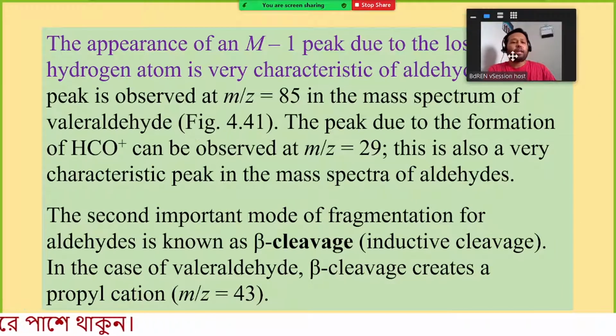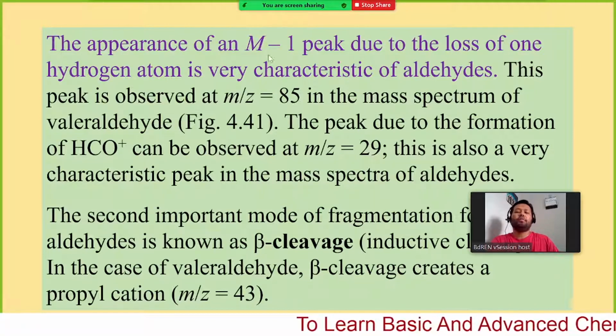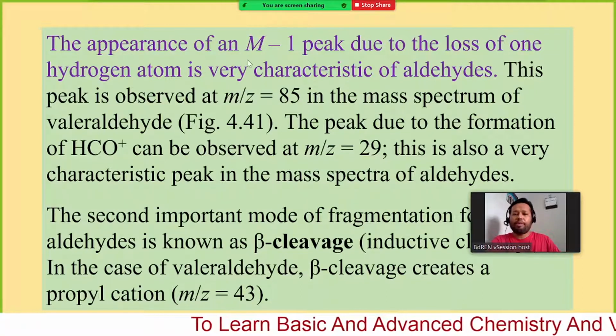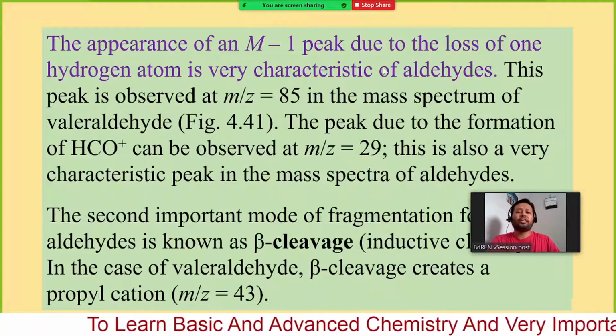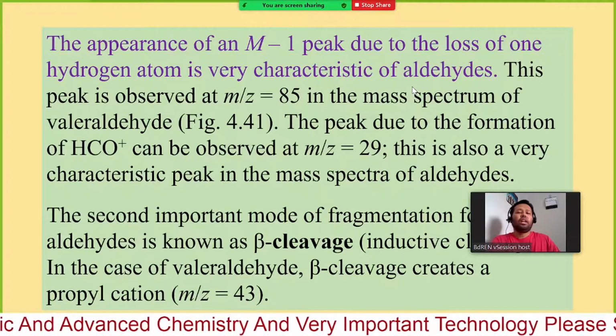What is M-1? M is the molecular ion signal, or mass of the molecular ion. Then M-1 means removal of one hydrogen. So if the mass of a parent ion is 86, then we can find a signal corresponding to M-1, 85. The appearance of an M-1 peak due to the loss of a hydrogen atom is very characteristic of aldehydes.